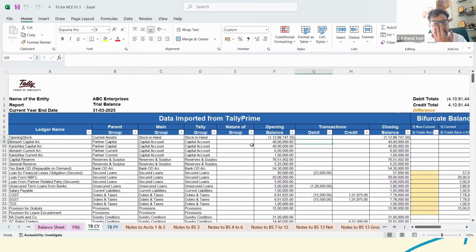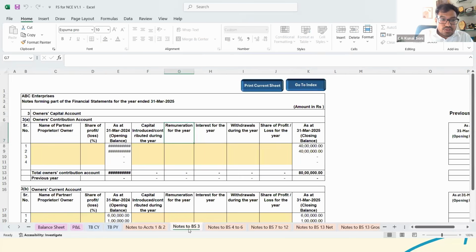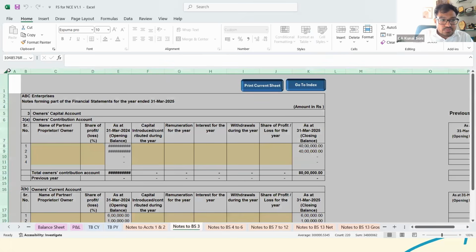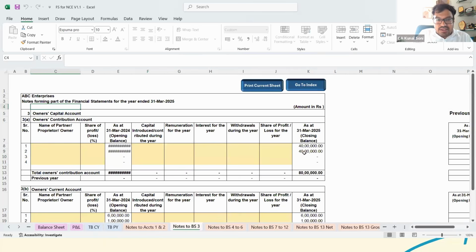So now see, in this particular case, in share capital, if you look into the same, there's an opening balance of 40 lakh. Closing is again one and the same. The transaction debit and credit that are there are currently zero. The closing balance in both the cases is one and the same. And when you look into the notes for the same, here in notes also, the opening balance is there and closing is there. Now, addition or deletion, if any, you need to manually bifurcate the same here. Because it is not even there in the trial balance, it's not going to be reflected. It would show as difference.